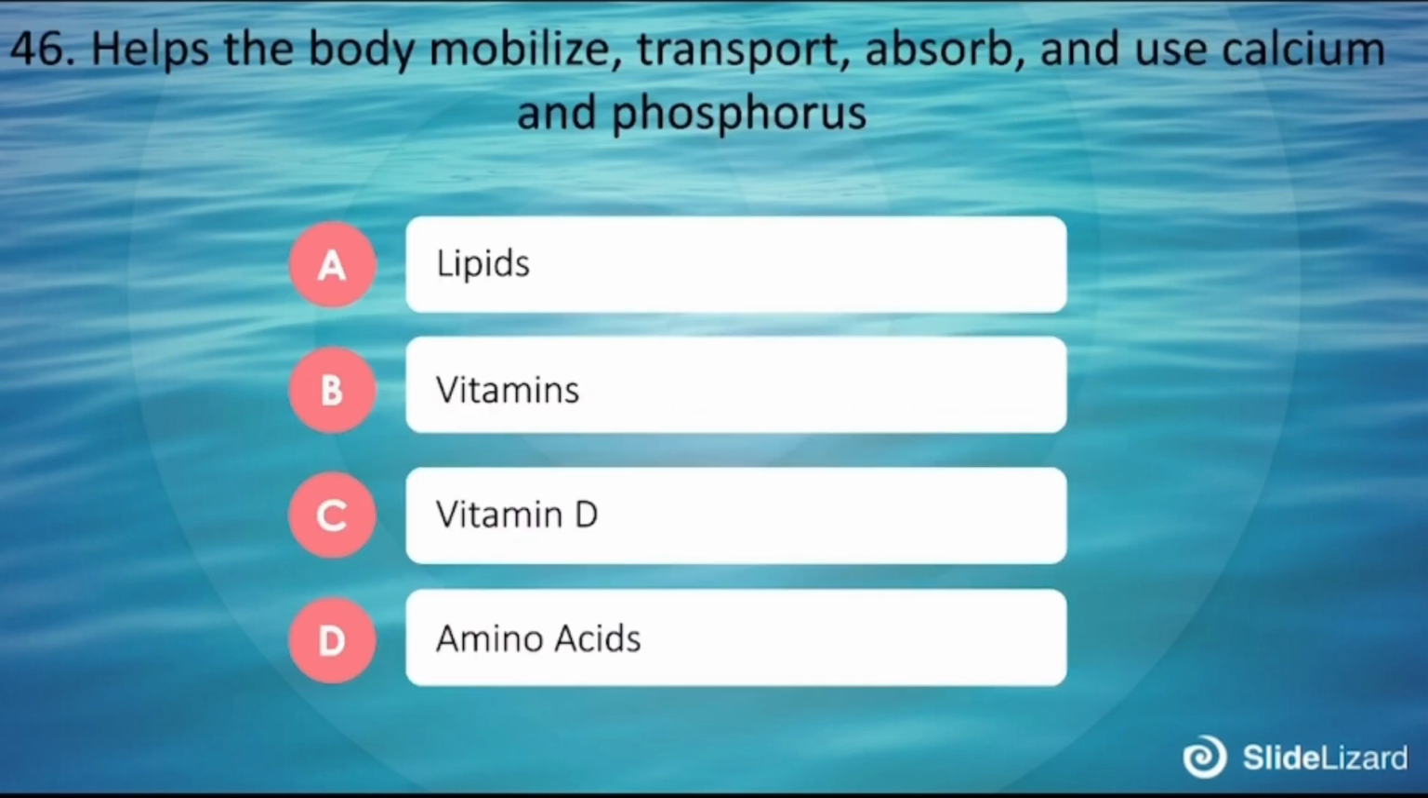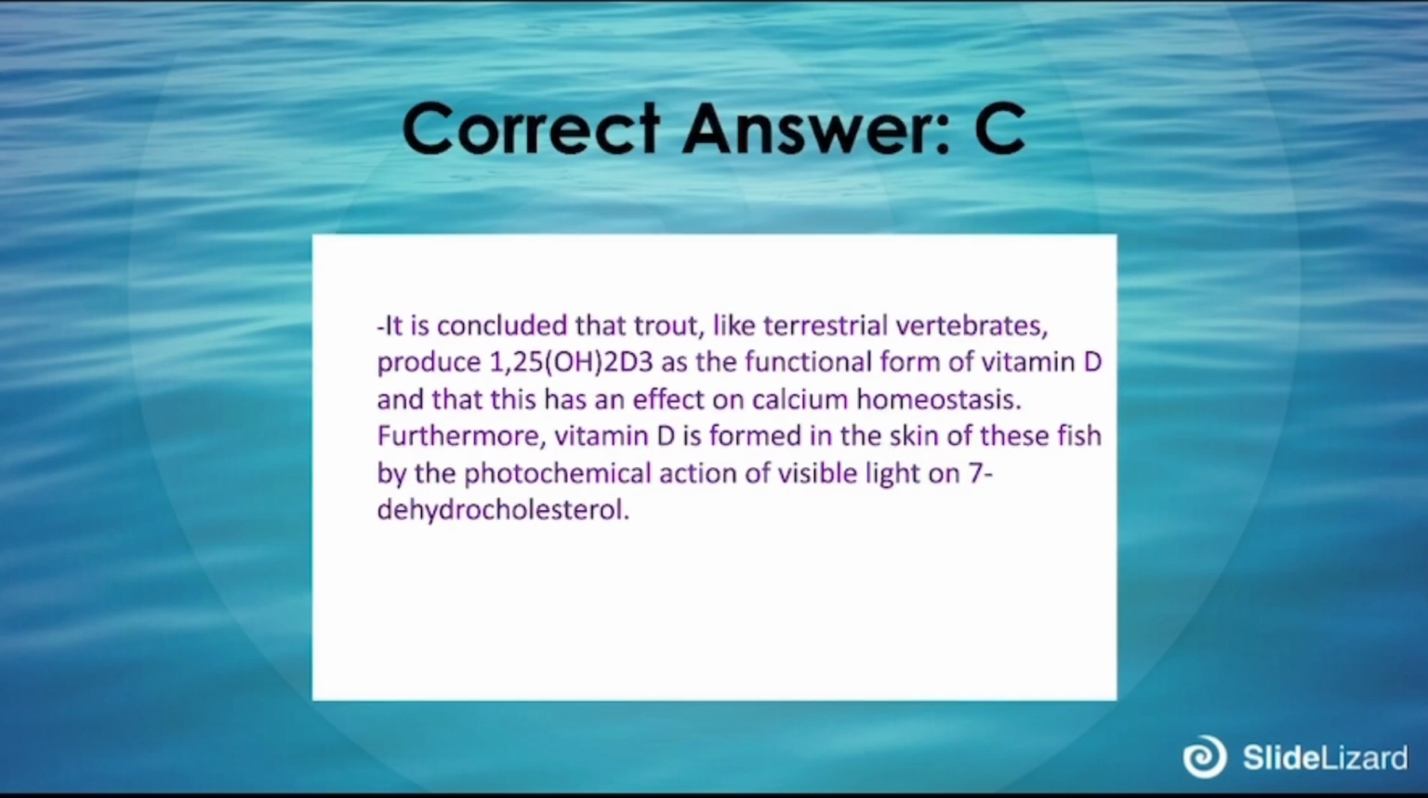Number 46. Helps the body mobilize, transport, absorb, and use calcium and phosphorus. A. Lipids, B. Vitamins, C. Vitamin D, D. Amino acid. The correct answer is C. It concludes that trout, like terrestrial vertebrates, produce 1,25(OH)2D3 as the functional form of vitamin D, and that it has an effect on calcium homeostasis. Furthermore, vitamin D is formed in the skin of this fish by the photochemical action of visible light on 7-dehydrocholesterol.